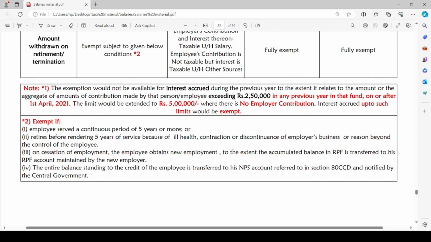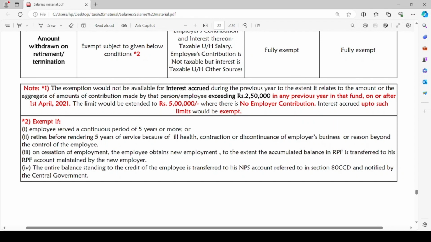That means if the employee's contribution is exceeding rupees 2,50,000, then any interest accrued on such excess amount exceeding 2,50,000 will not be exempted.